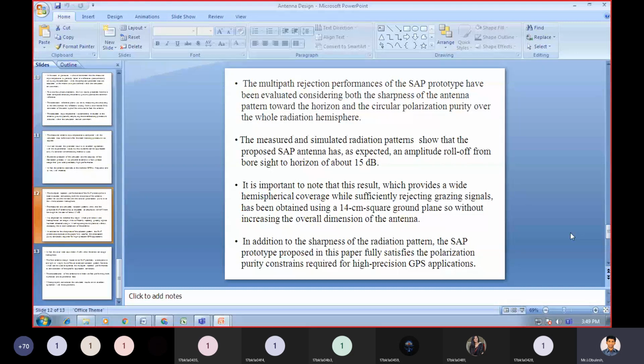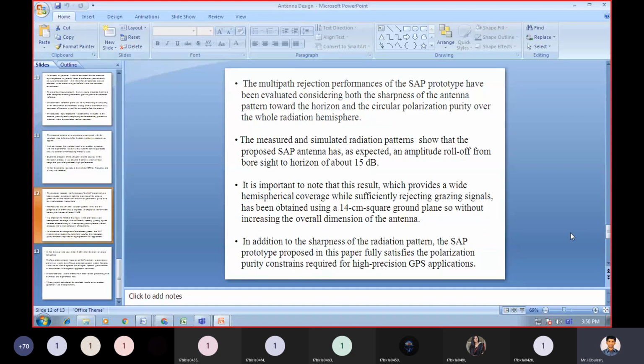The measured and simulated radiation patterns show that the proposed SAP antenna has an amplitude roll off from boresight to horizon of about 15 decibels. It is important to note that this result, which provides a wide hemispherical coverage while sufficiently rejecting grazing signals, has been obtained using a 14 centimeter square ground plane, so without increasing the overall dimensions of the antenna.